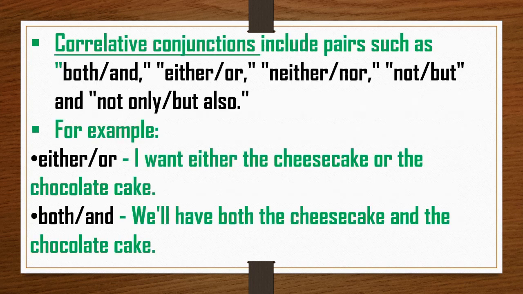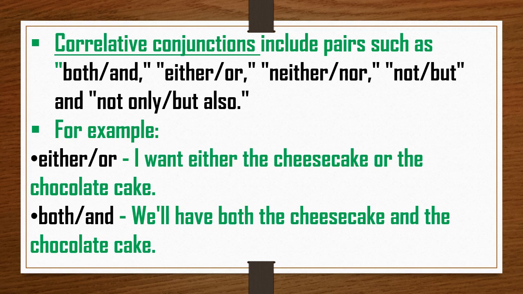Correlative conjunctions include pairs such as both and, either or, neither nor, not but, and not only but also. So here are some examples. First of all, either or. I want either the cheesecake or the chocolate cake, meaning there is an option.